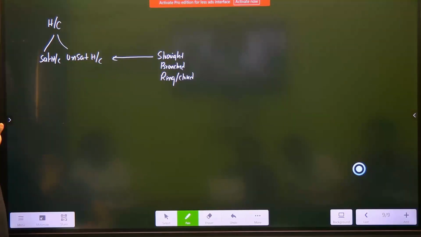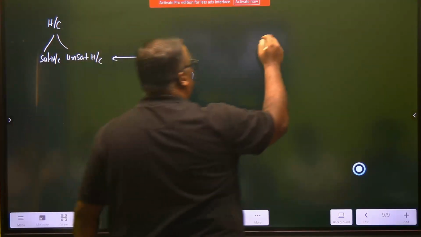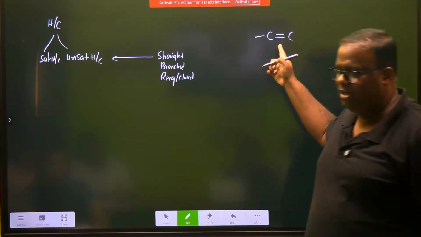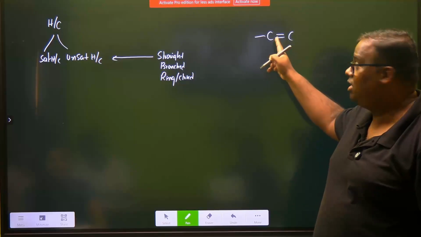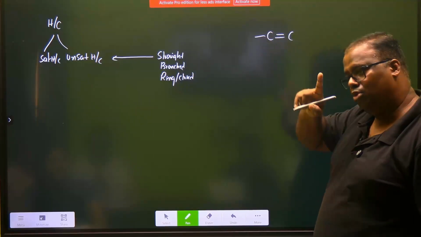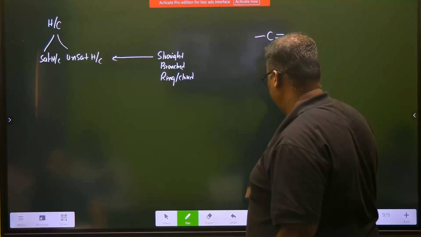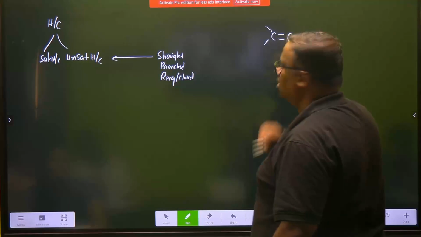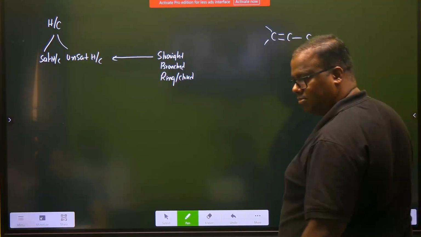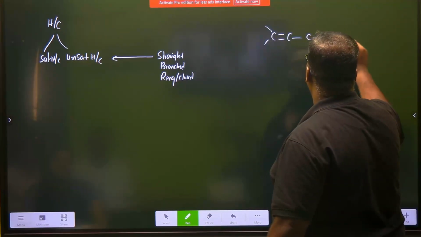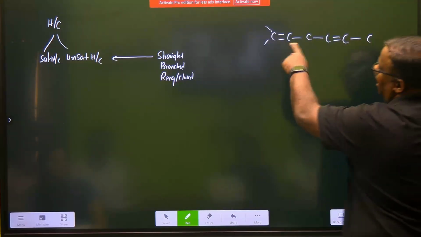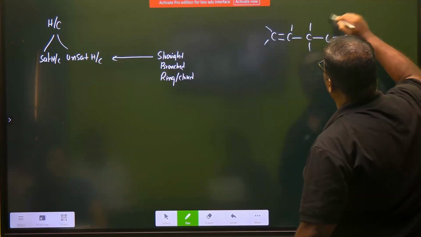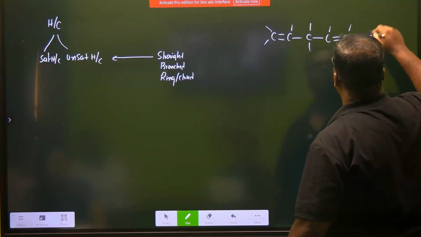She wants to make for unsaturated. Let's make carbon, double bond, carbon. Now, how many valencies satisfied? This carbon, two valencies satisfied, one open. So one more should be open. Can you fill up? For this carbon, 3 are gone, 1 open. For this 2 are gone, 1 open. 3 are gone, 1 open. 3 are gone, 1 open.